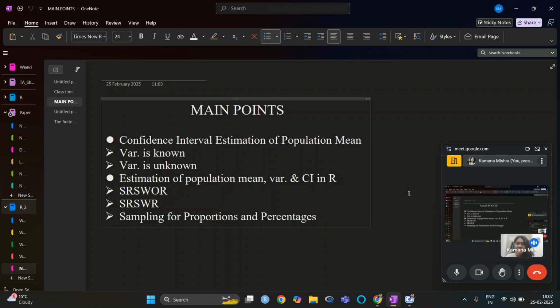The next is estimation of population mean, variance, and CI, the confidence interval. We will see how we can do this in our software, both when we are doing without replacement sampling and with replacement sampling. At the end, we will see how we can do the sampling for proportions and percentages.